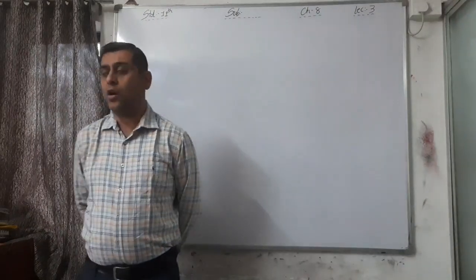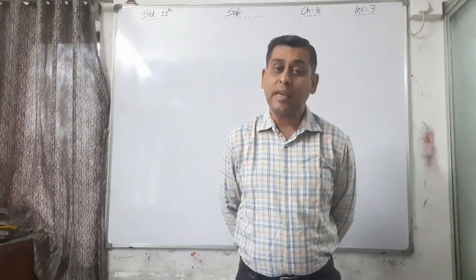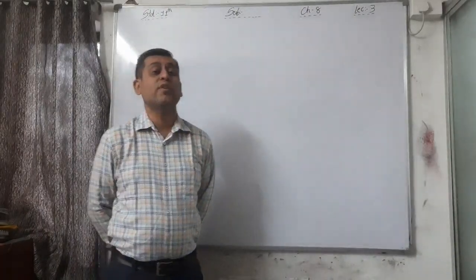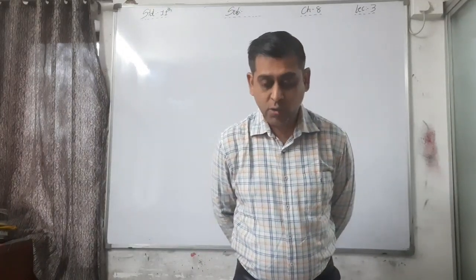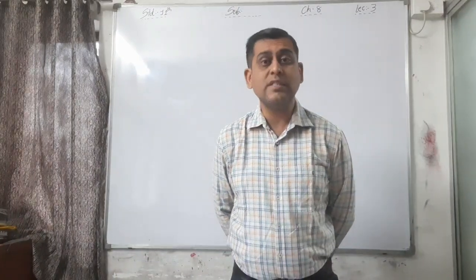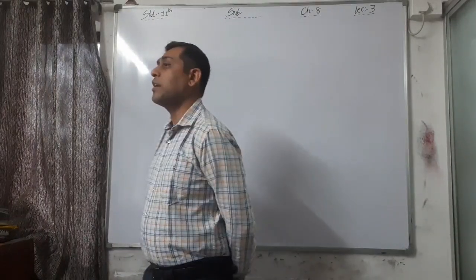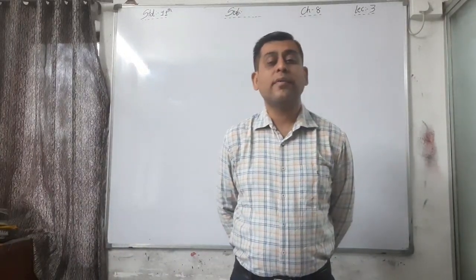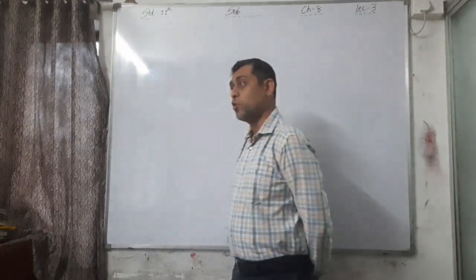In journal proper, each and every transaction which is not recorded in other subsidiary books is recorded here. So in subsidiary books, what is recorded? First of all, we have a question: which transactions are recorded in subsidiary books? Purchases and sales on credit basis, that is credit purchase, credit sales, credit purchase return and credit sales return, are recorded in subsidiary books. Then all types of cash, bank and discount transactions are recorded in the cash book.